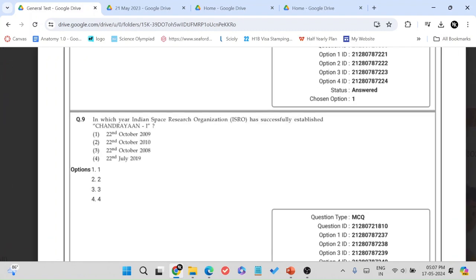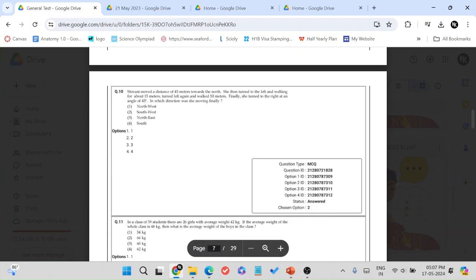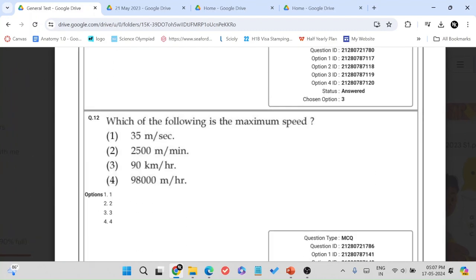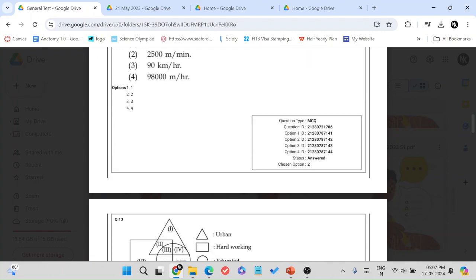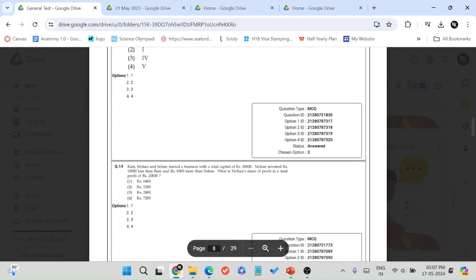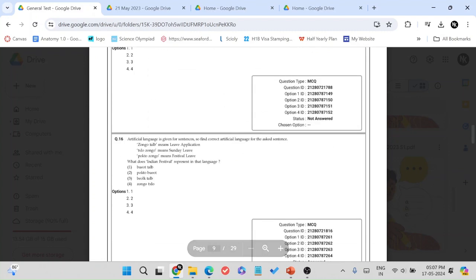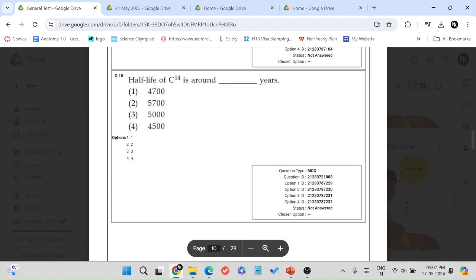When was Chandrayaan-1 established? Again, here, this is not a dynamic question. It's a static question. When was Chandrayaan-1 established? So it's obviously a history-based, modern history technically, or a science and technology question. We have a distance and direction question, averages question. This one is technically a science and technology question, but also very doable. Simplification from number systems,